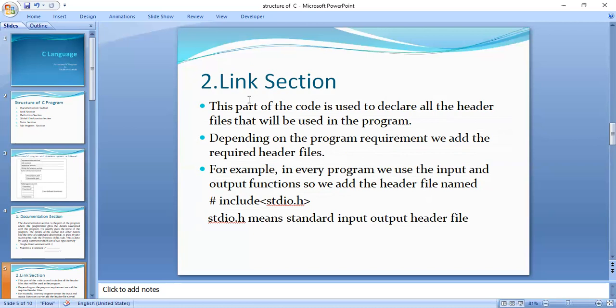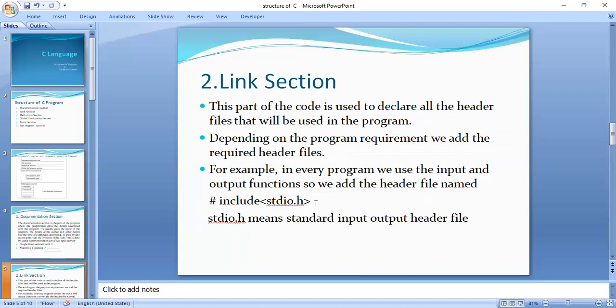For example, if you want to work with standard input and output functions, in our C language we have printf and scanf. In each and every program we use those functions, so to use them we write the statement include stdio.h.